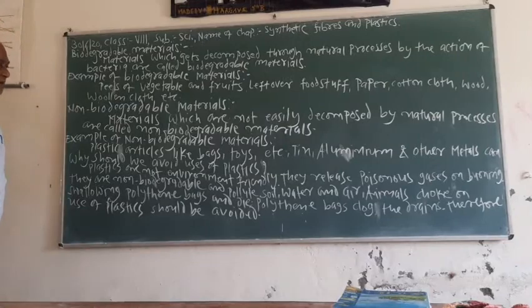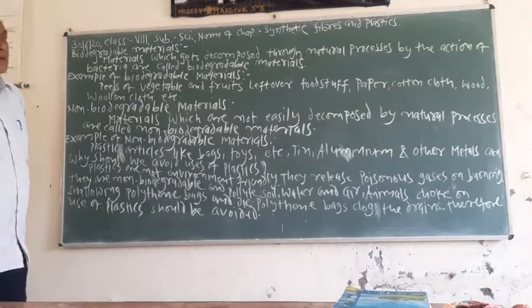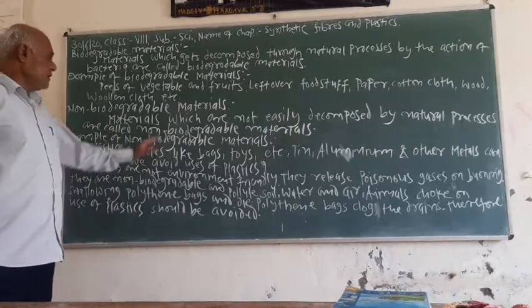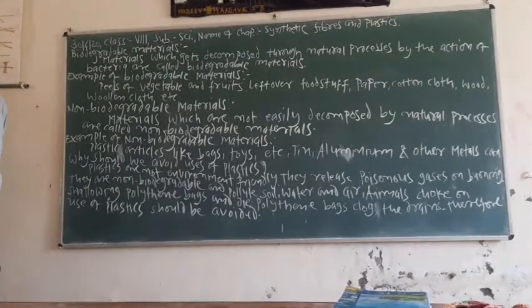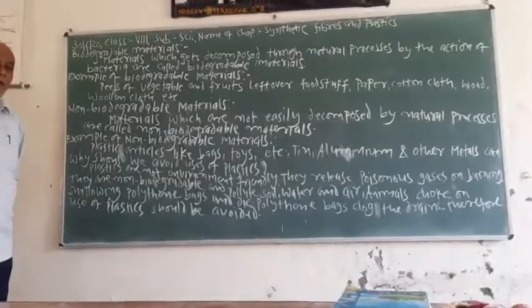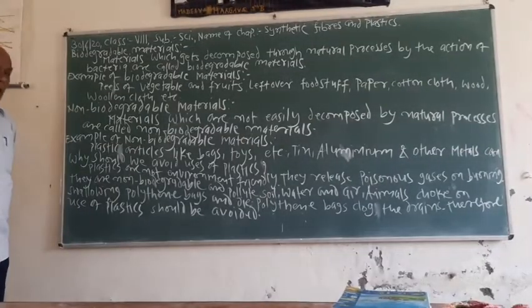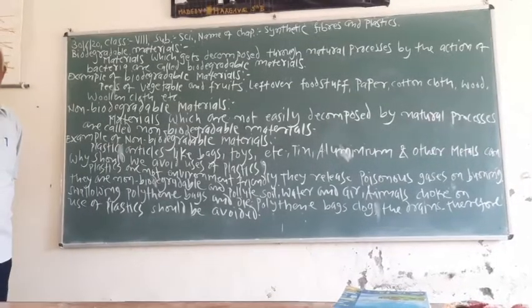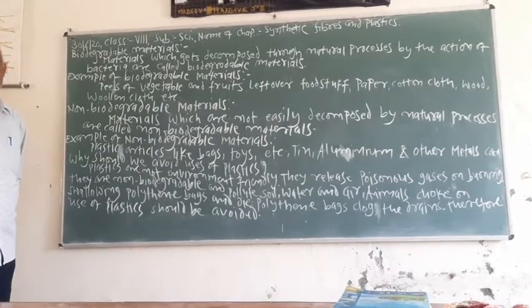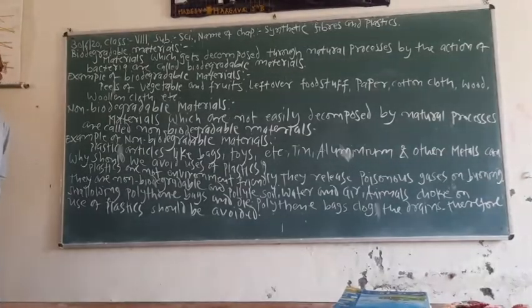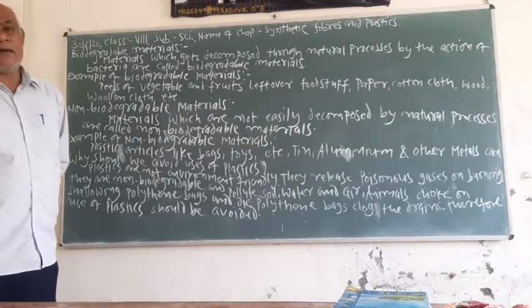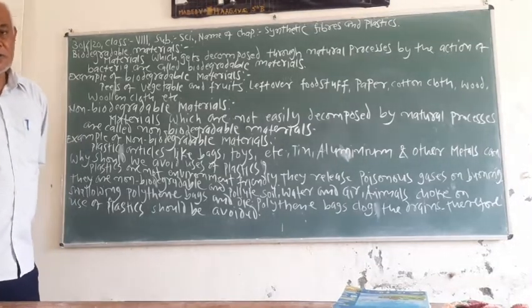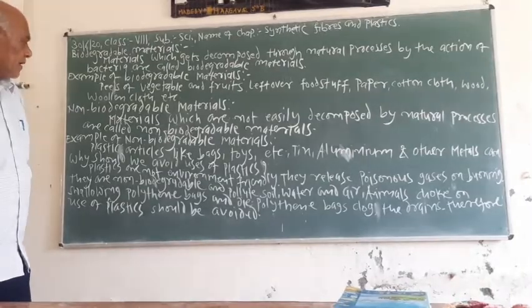What are the examples of non-biodegradable materials? Articles made from plastics are examples of non-biodegradable materials, and tin, aluminium and other metal cans are also examples of non-biodegradable materials.